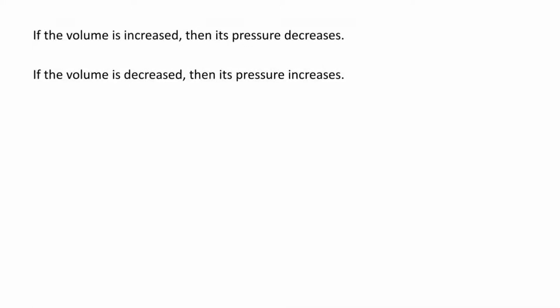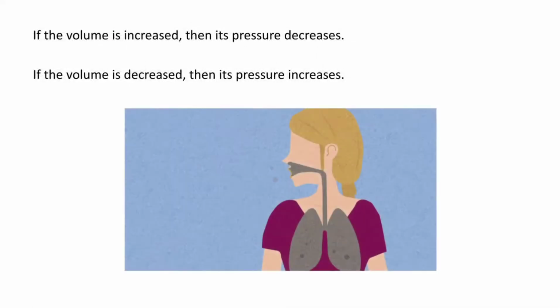When the volume is increased in our body while breathing, the pressure decreases. Since the pressure inside the lungs decreases, the pressure outside will be more, and thus the air will move from outside towards our lungs. So when the volume increases, the pressure decreases. This is how it works in animals when we are breathing.